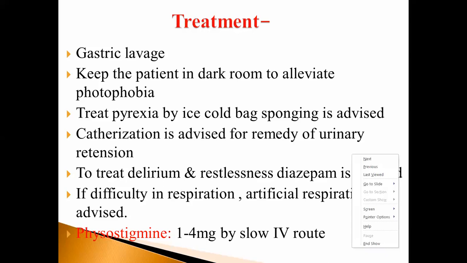Physostigmine, 1 to 4 mg by slow IV route.